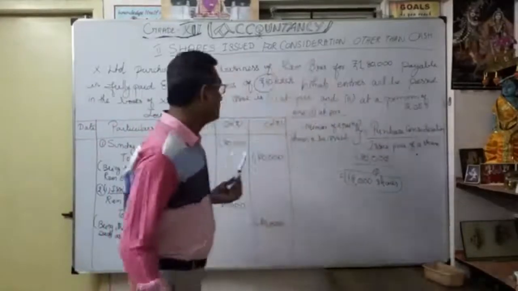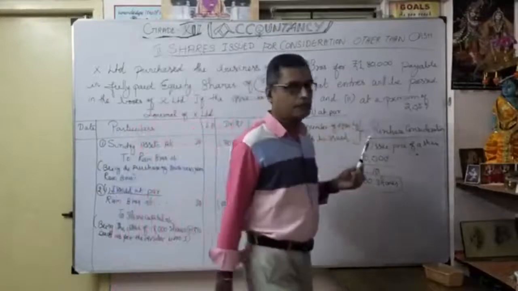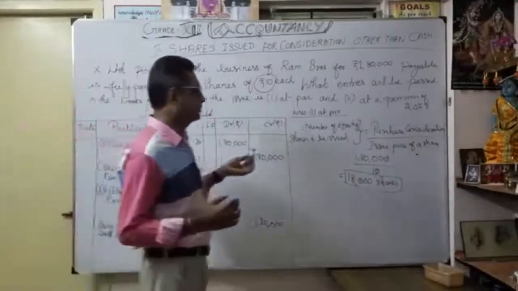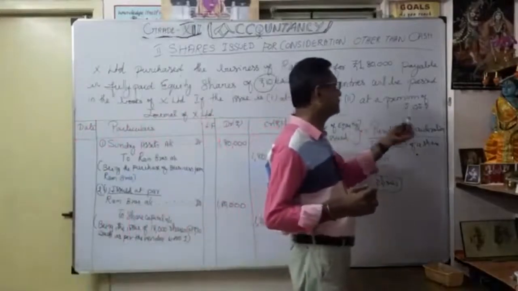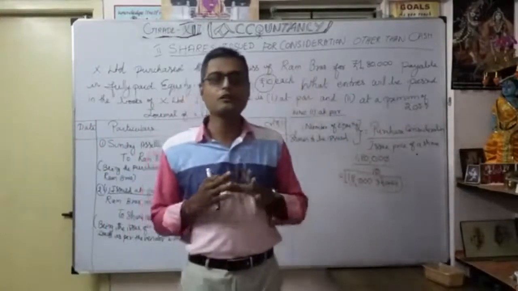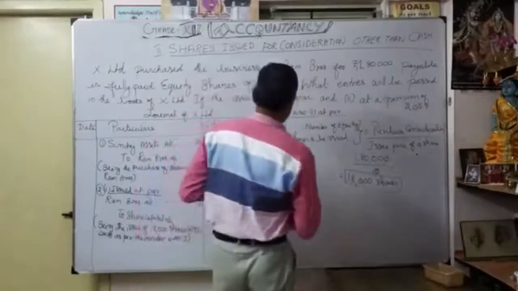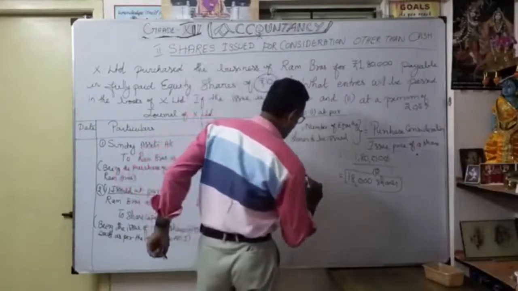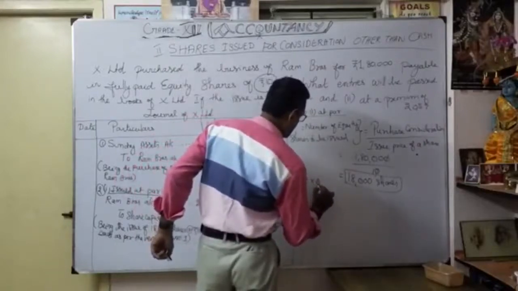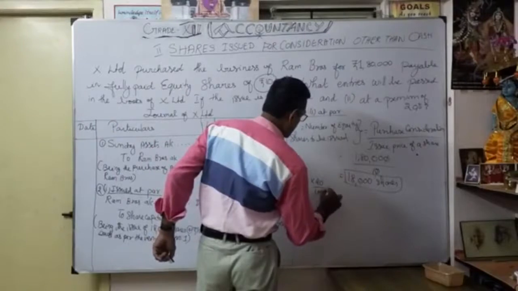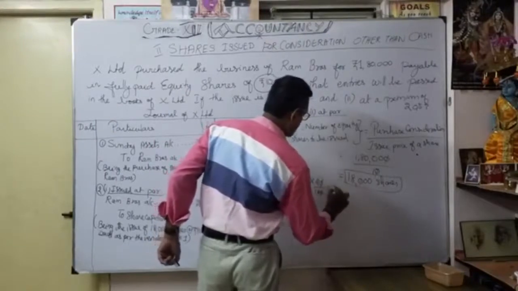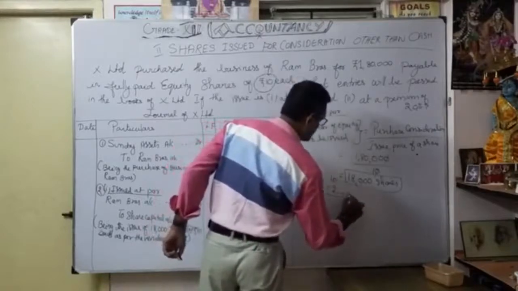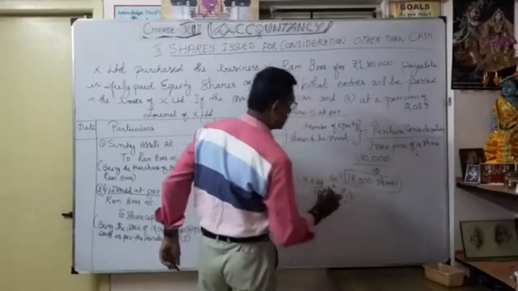Now, at premium, this is the same entry. Suppose you are going to issue shares at premium. Here they said at a premium of 20%. So how are you going to calculate the premium? This is the nominal value of the share, 10 rupees. 20% of it is how much? We will get 2 rupees. So the nominal value is 10 rupees, and with the premium we are going to issue at 12 rupees.